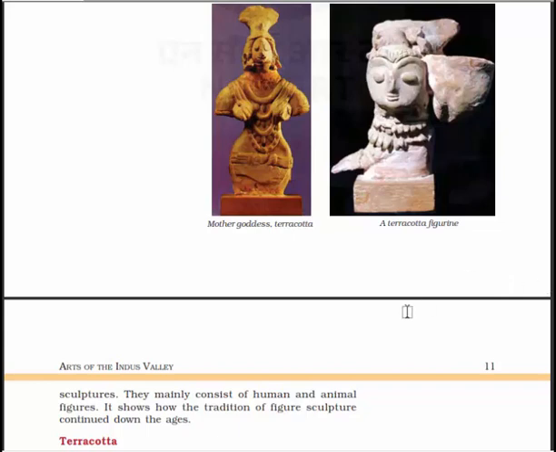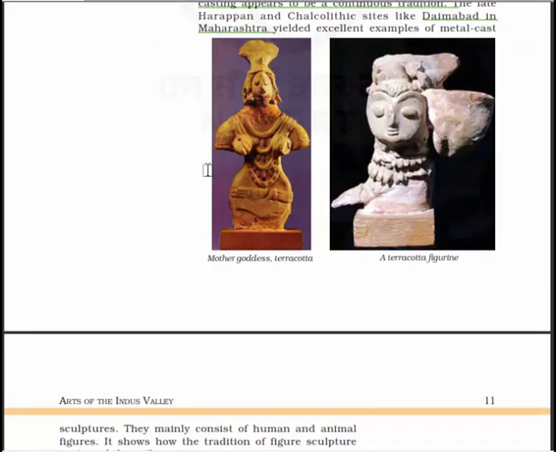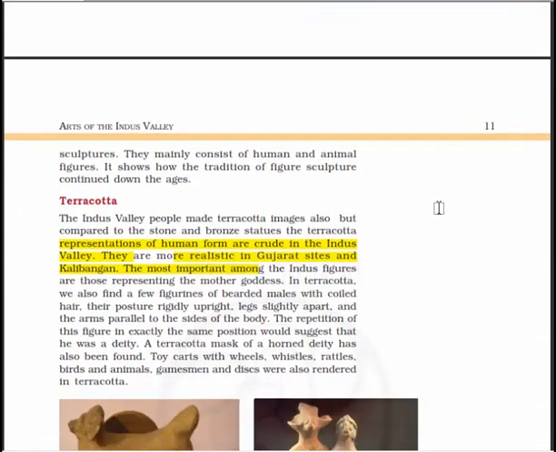So here you will see the figure of the mother goddess, which is made of terracotta, and here is another terracotta figure. Here you can see the hairstyle and the necklace of this, the face, and here is the neck. So this is about it. Let's discuss something about terracotta.